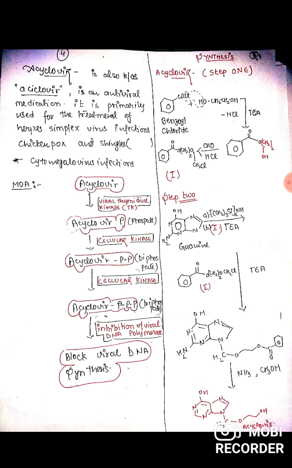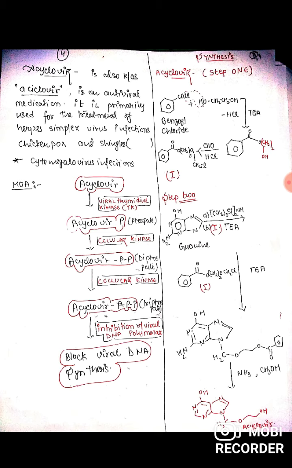Acyclovir, also known as acycloguanosine, is an essential antiviral medication. It is primarily used for the treatment of herpes simplex virus infection, chickenpox and shingles, and also used for the cytomegalovirus infection. Mechanism of acyclovir.